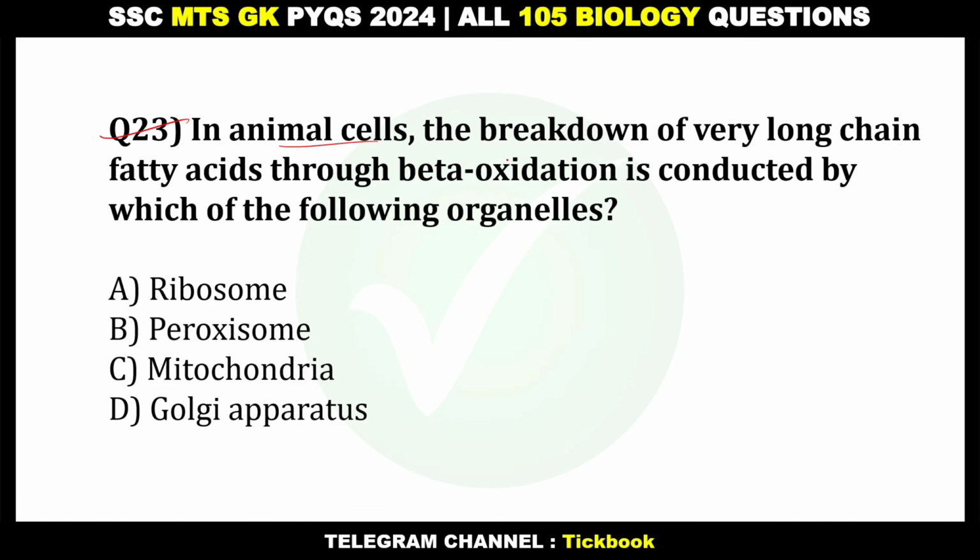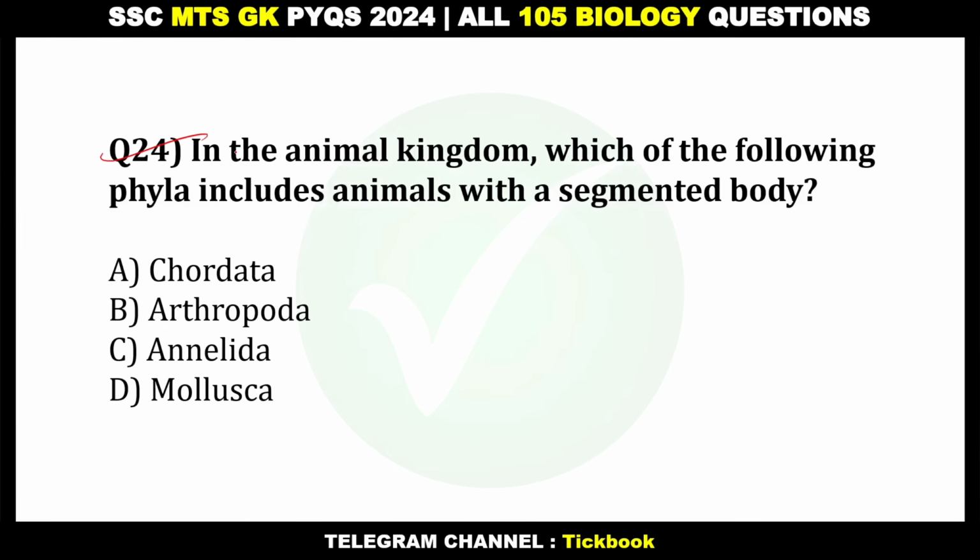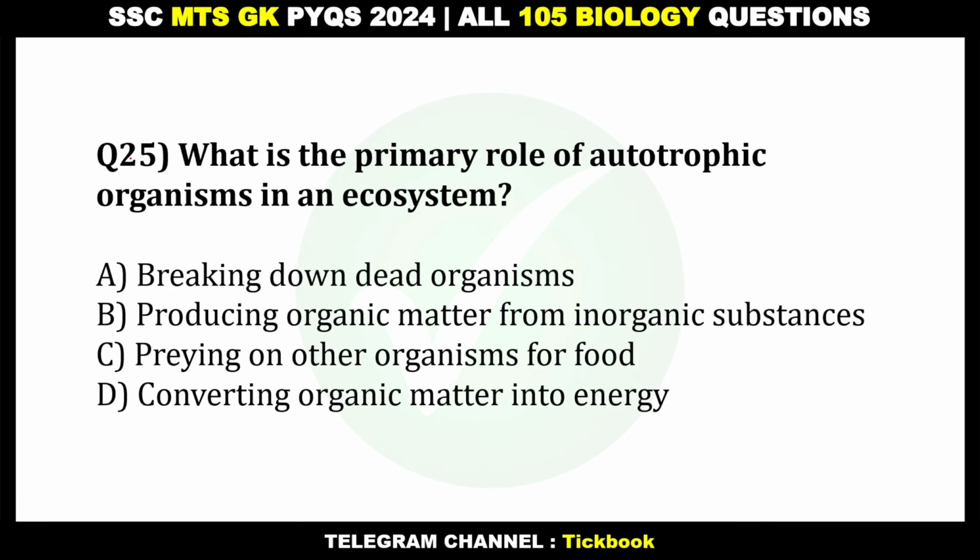23. In animal cells, the breakdown of very long chain fatty acids through beta oxidation is conducted by which of the following organelles? Option number B, peroxisome. 24. In the animal kingdom, which of the following phylum includes animals with a segmented body? Option number C, Annelida. 25.